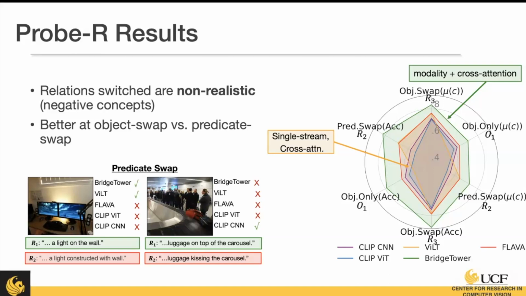However, one thing to notice is that with single stream architecture, where both modalities go into one transformer, we see that the model's performance decreases quite significantly compared to the object-only prompt. That might mean it's getting very confused on which to pick when there's only one object and an object relationship in another object, meaning it might be hacking and trying to just focus on objects. Furthermore, we do see quite noticeably that the modality-specific with cross attention is really noticeably more performant than the other models.